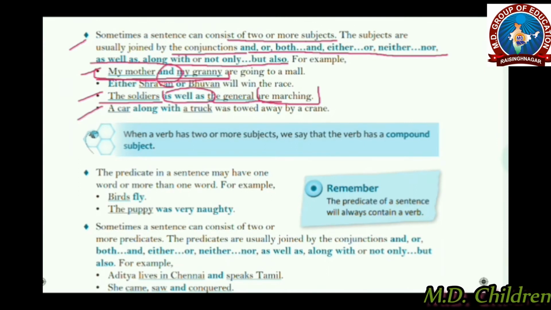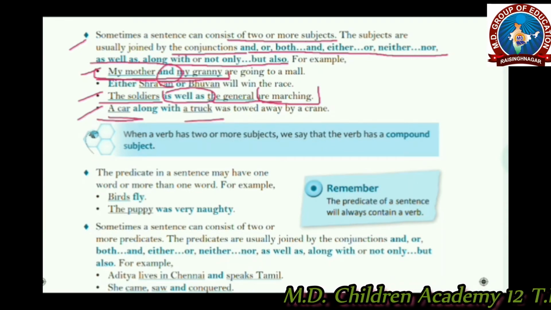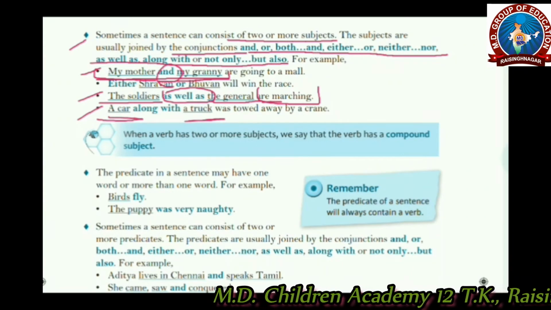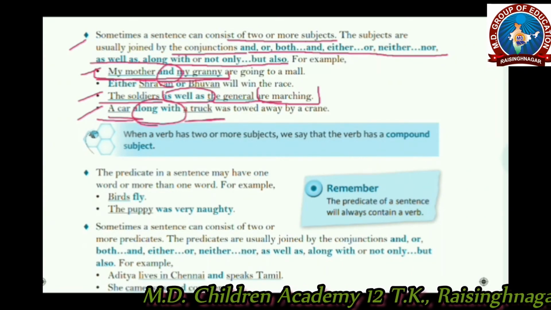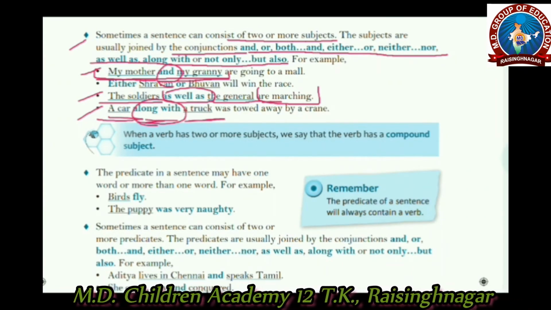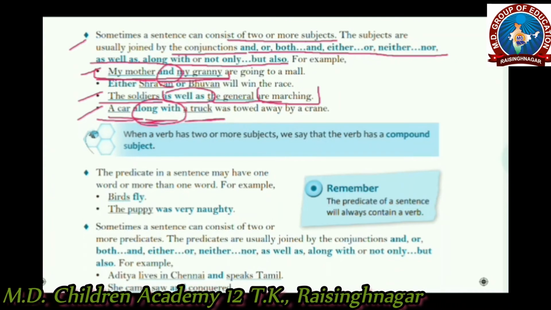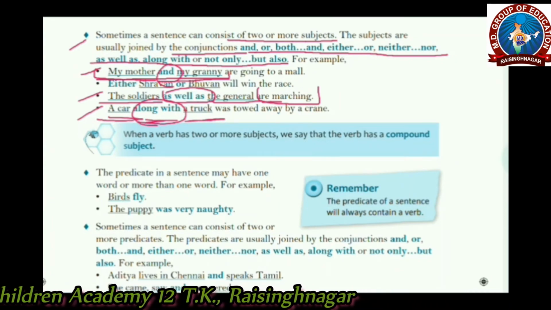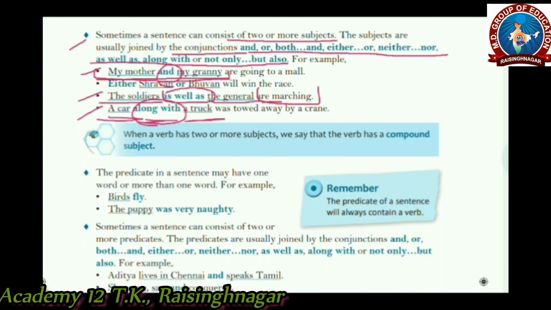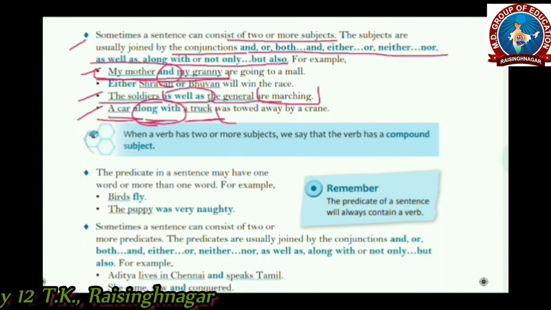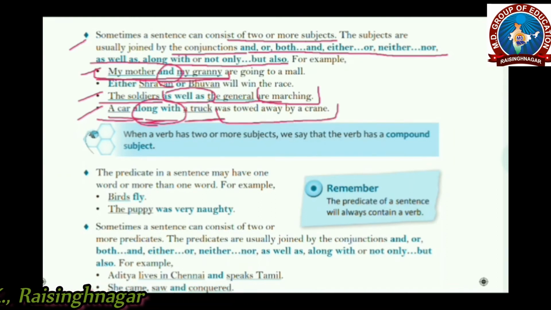Another example, a car along with a truck. Here one subject is a car, a truck is the other subject, and they are joined with the help of along with. This conjunction has joined these two subjects, and in this way they have become compound subjects, and the rest of the part is a simple predicate, as here is a single verb.